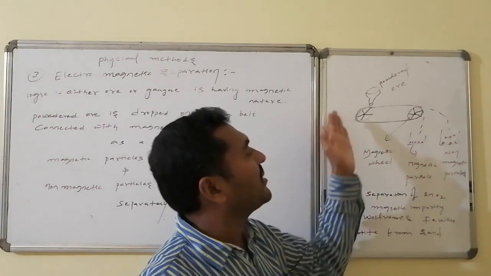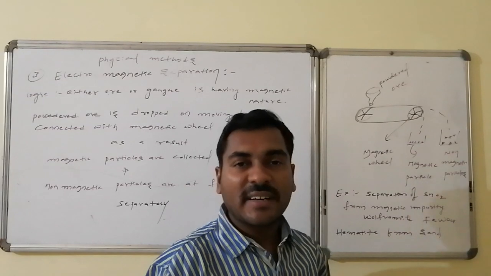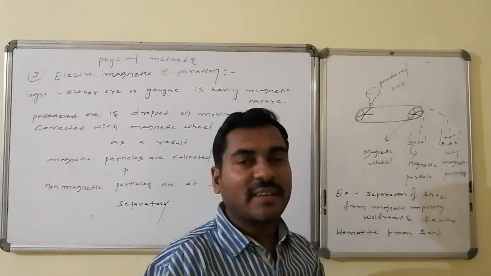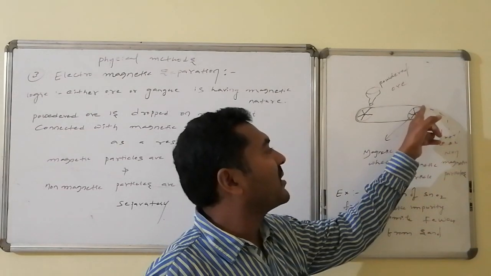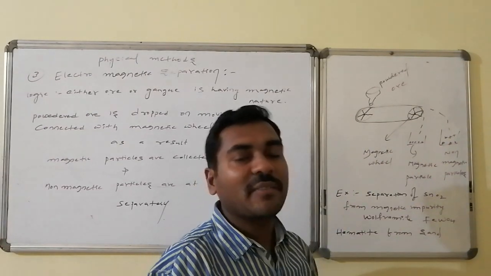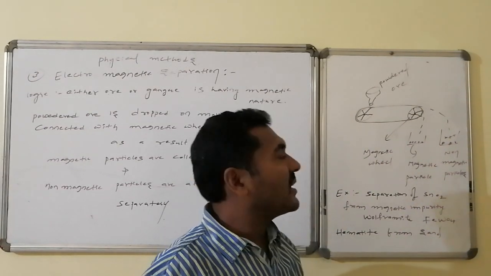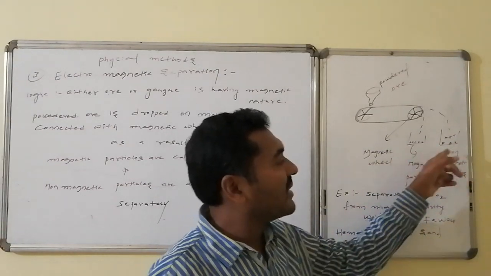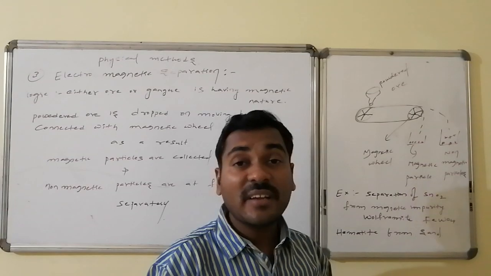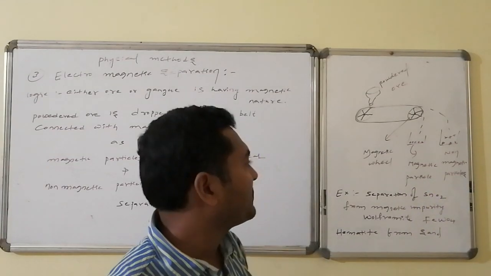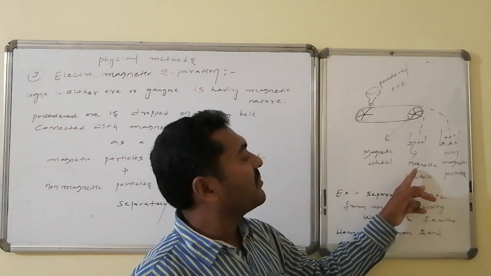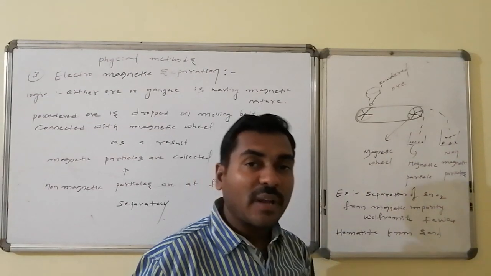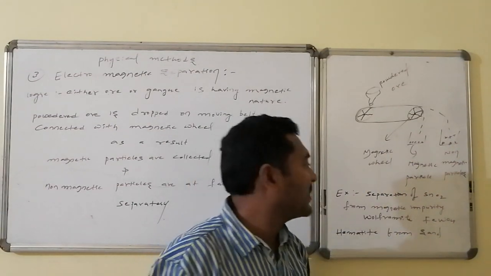As a result, it rolls and comes to the magnetic wheel, and being of magnetic nature, magnetic particles are attracted to it, will be very close, and will be moving along with the magnetic wheel and will be collected nearer to the wheel, and the other particles which are non-magnetic in nature are collected separately. Thus, this is the magnetic wheel, particles magnetic in nature nearer to the wheel, particles non-magnetic in nature far away from the wheel.